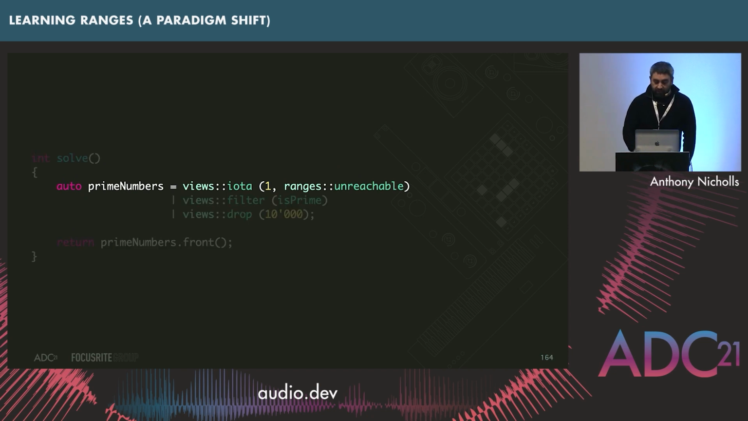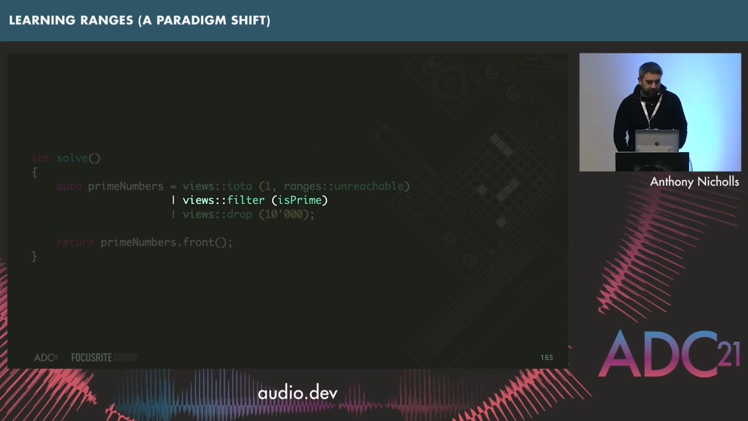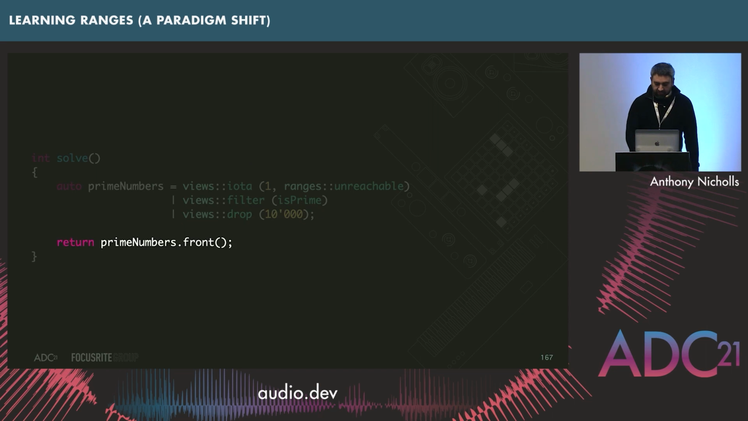So we've got our iota, which has got this unreachable range again. But fortunately, we're going to make sure that we do have some end when we get there, which is going to happen in just a moment. Then we're going to filter by is prime. I'll leave it to the viewer to figure out how to go and write that. I think just for the purpose of showing what this does, it's okay. And then we've got this drop, and that just says drop the first n elements. So it's going to drop the first 10,000 elements, and then we can just return the front of whatever that range is. And we've got the 10,001st prime.